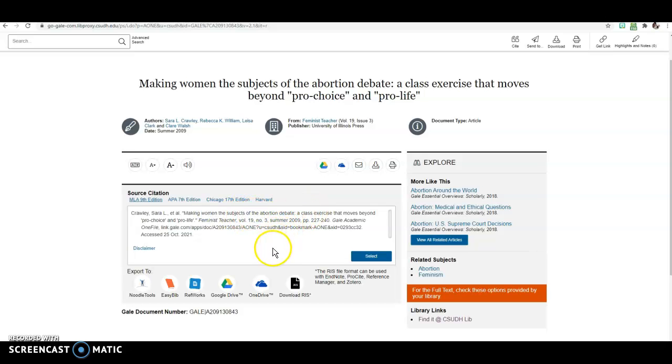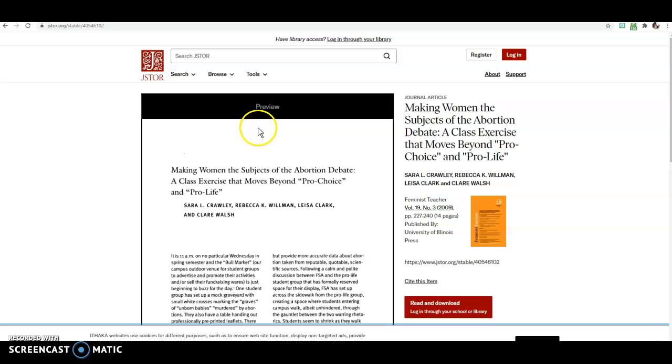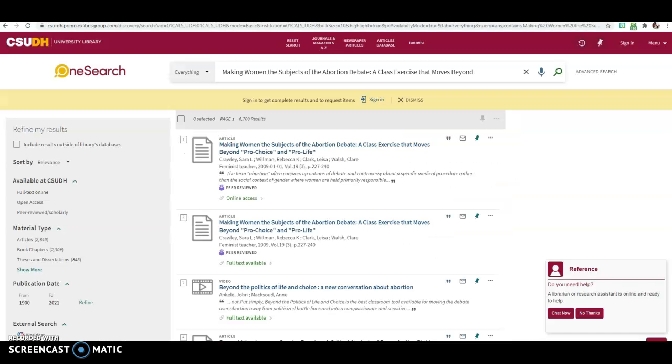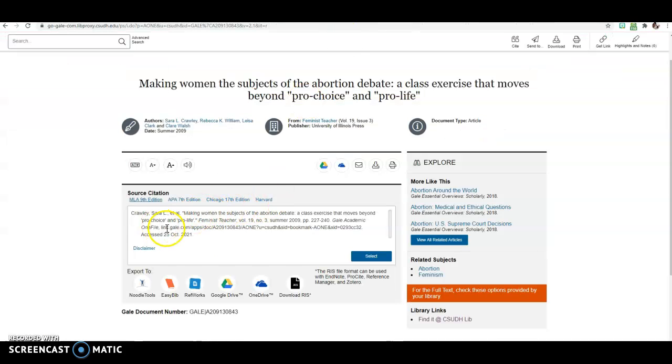Okay, so again, you can use Google Docs or Google search to find the PDF file. If you do find the PDF file and you're like, hey, I don't really want to do my works cited, you might want to take a look at the library database and just find the article in there, and you will be able to find the MLA 9th edition and just copy and paste it. But again, make sure that everything is done correctly.